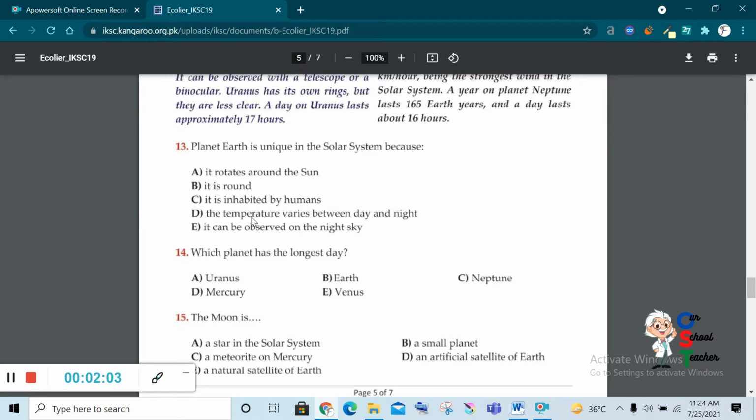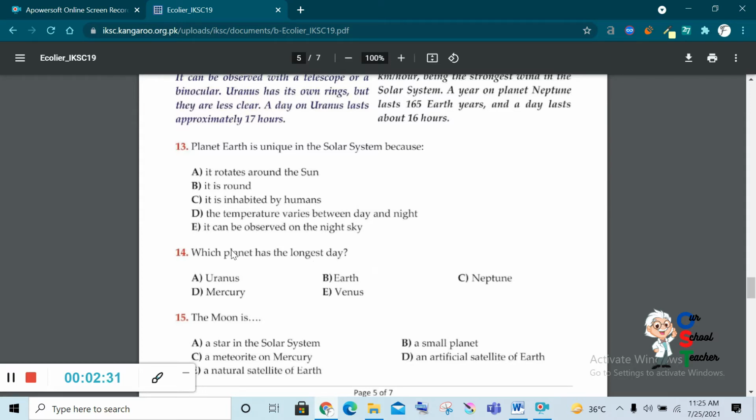Okay, we will read other options as well. The temperature varies between day and night. It can be observed on the night sky. Temperature varies, other planets also vary in temperature. So the correct answer, I think, is inhabited by humans. Only Earth in our solar system has life.